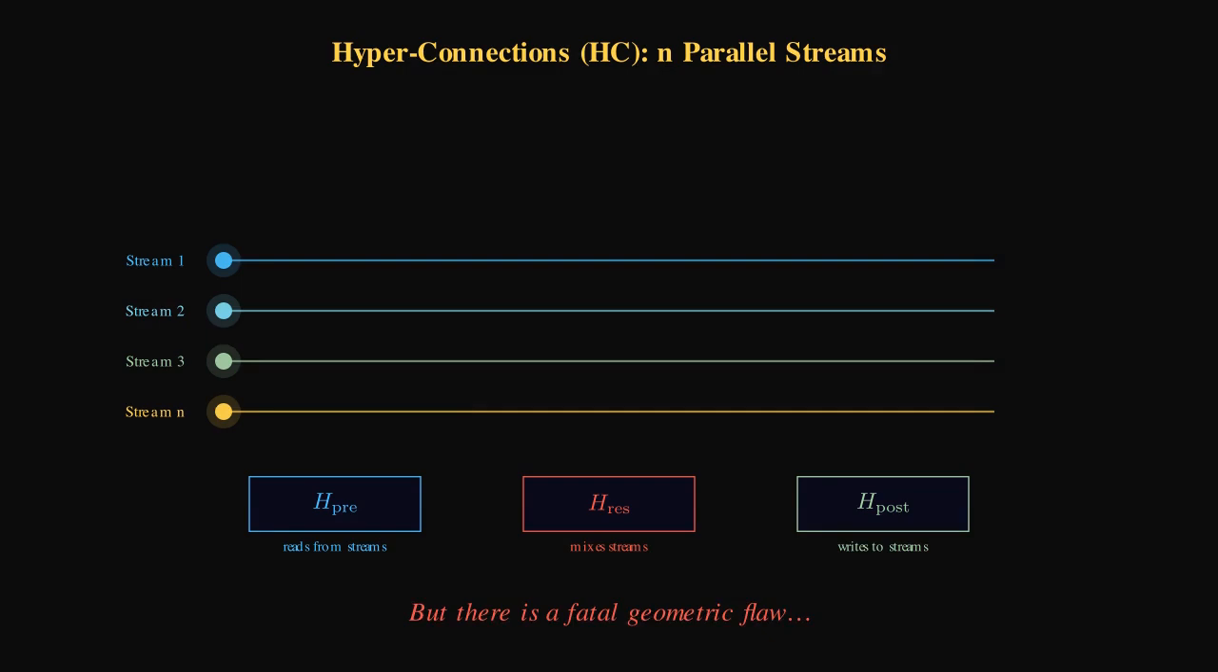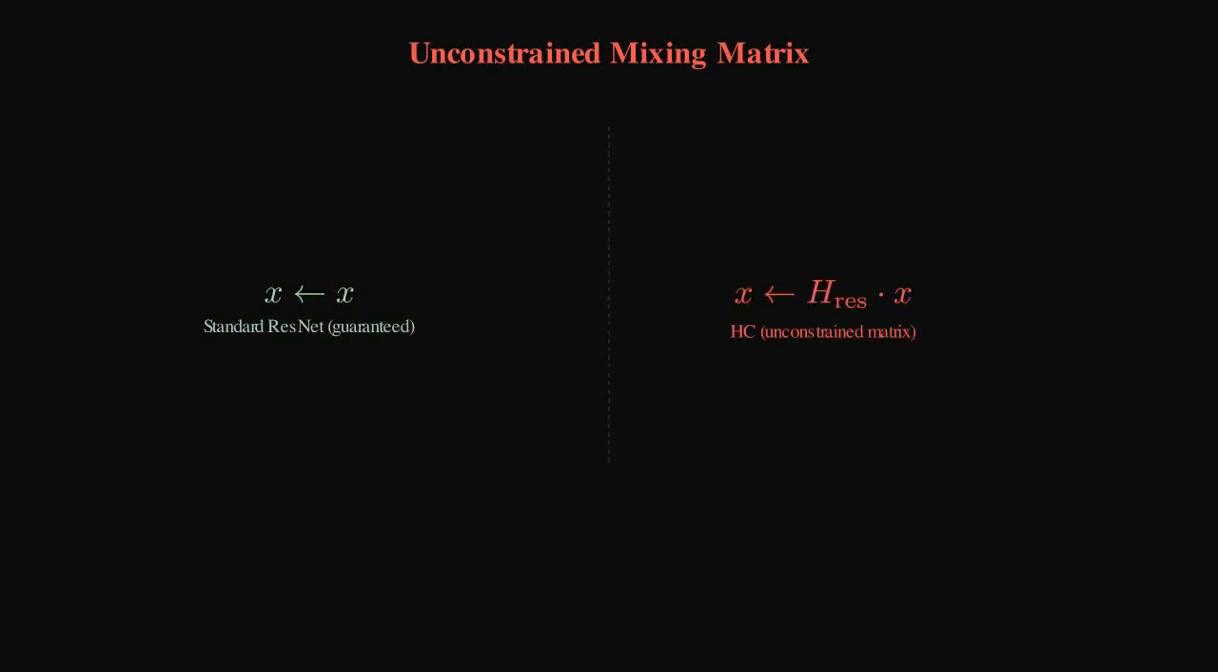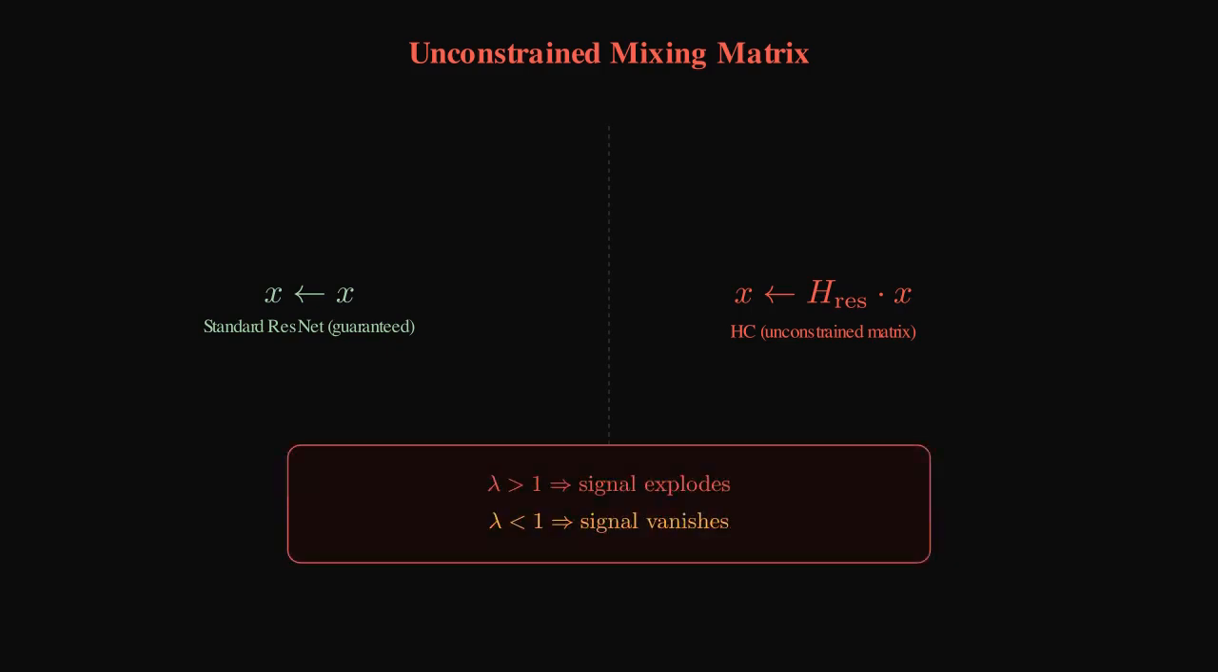This gives the network incredible expressive power. It can route different concepts through different lanes without them interfering. But there is a fatal geometric flaw. In a standard residual connection, the identity mapping is guaranteed. X remains X. But in unconstrained hyper-connections, we are multiplying our streams by a dense mixing matrix, H_res, at every single layer.